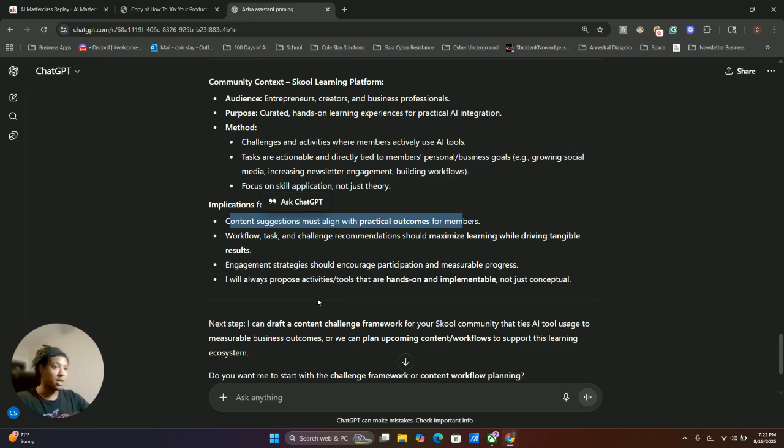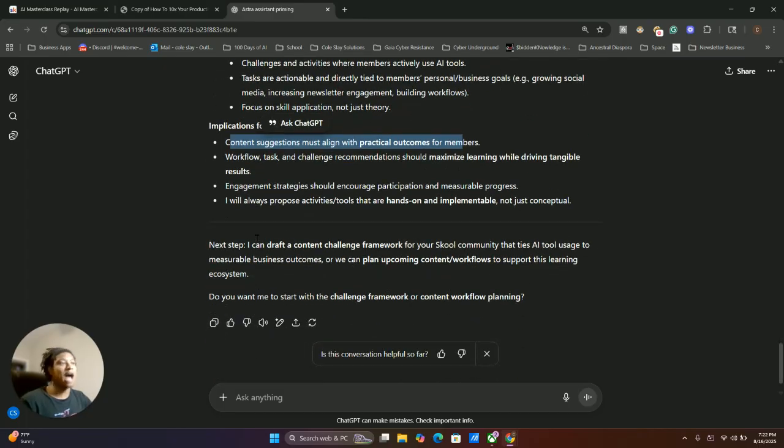Now it knows that when I give it a strategy, not only does it have to match the outcome of the community, but the engagement strategies also have to make sure the audience engages with the content. So then the next step, I can draft the content challenge framework for a school community that ties AI tool users to measurable business outcomes, and we can plan upcoming content workflows to support this learning.